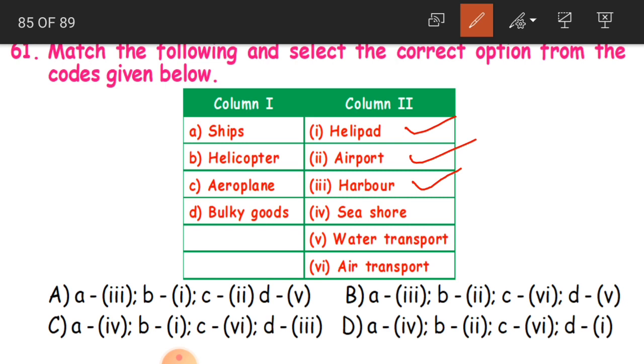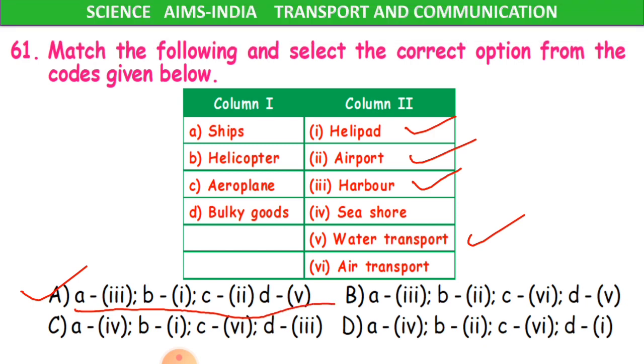From this, you are having water transport. Bulky in the sense very large quantity of goods are transported through water transport, through ships. So these are our answers, children. So A3, B1, C2 and D5. So A is the correct option. See here. Check it.